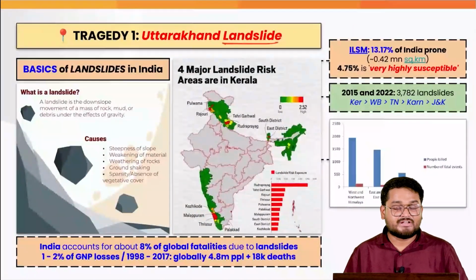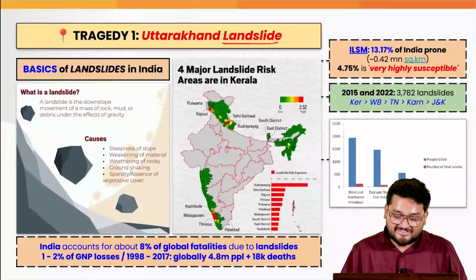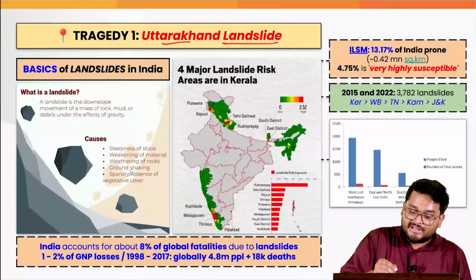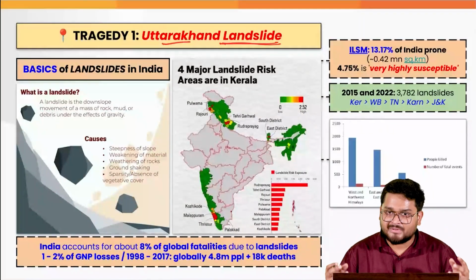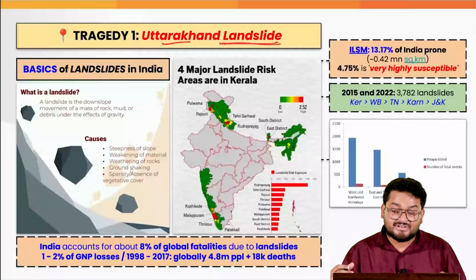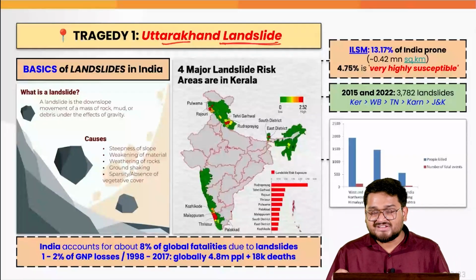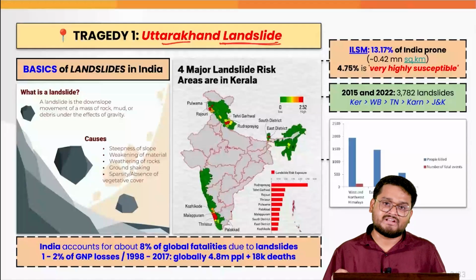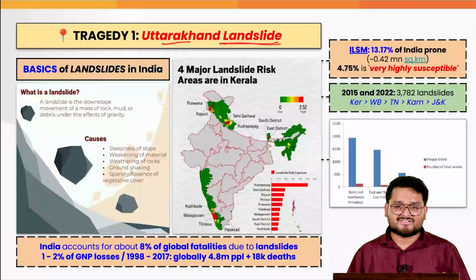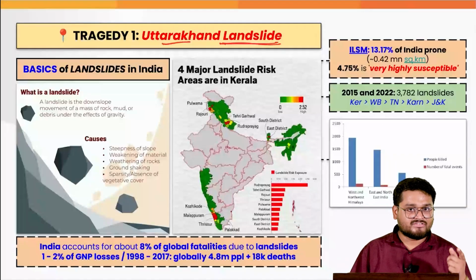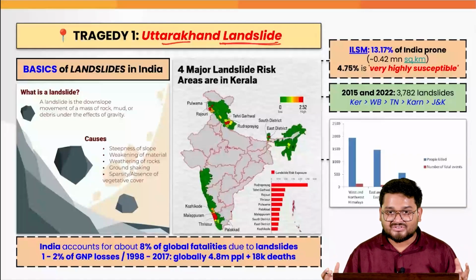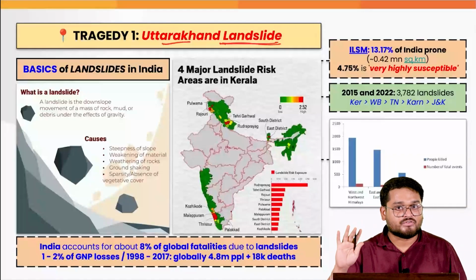So let us start with the very first one, the tragedy that took place in Uttarakhand in the form of a landslide. Firstly, let us understand the very basics. Let us do our revision, because whenever we are writing any question, we definitely have to understand the definition. Landslides are mass movements of particles, be it dust, boulders or big rocks, down a slope under the influence of gravity.